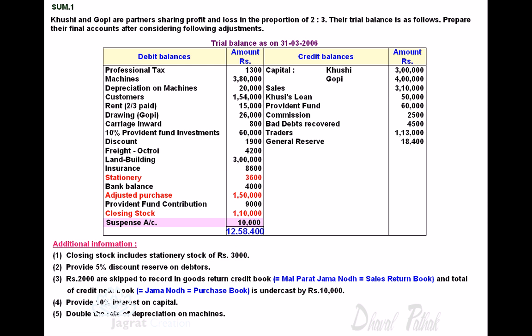Now next adjustment. Provide 5% discount reserve on debtors. Customers' balance is known as balance of debtors on which discount reserve will be calculated, and this is a provision for discount expense, discount loss, so it will be debited to profit and loss account.